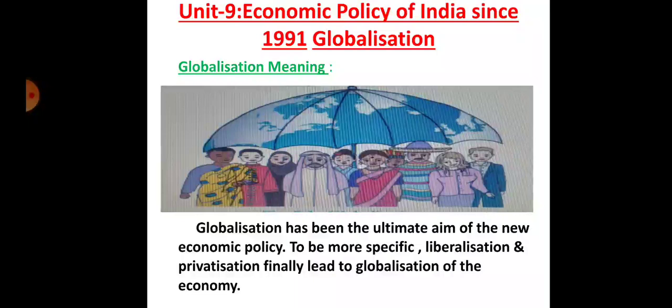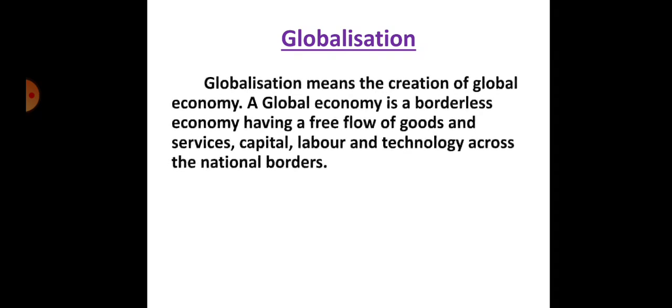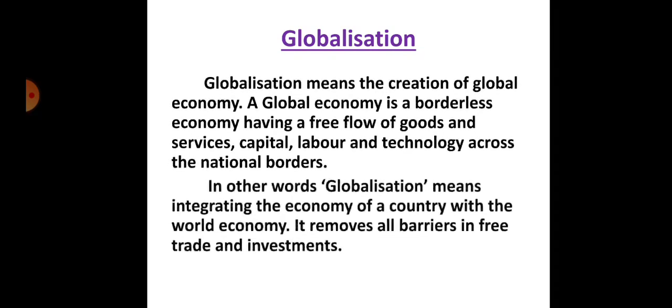So the globalization, specifically liberalization and privatization, leads to the global concept. Basically, it means the creation of a global economy, and a global economy is a borderless economy. It means integrating the economy of a country with the world economy. We compete with the world economy. If some factors are available in a country, then globalization is possible.